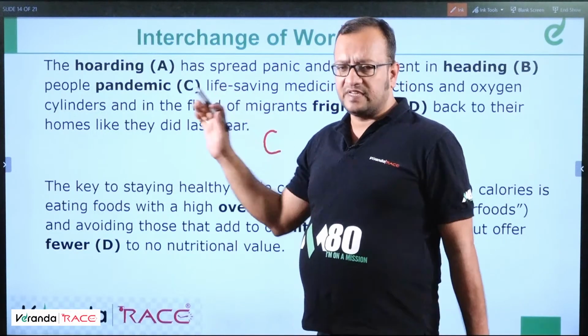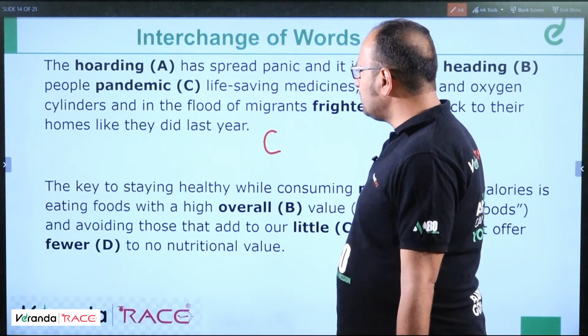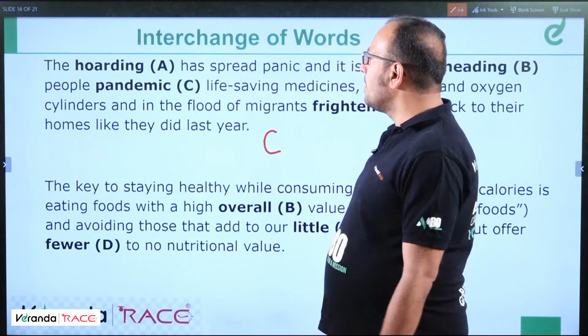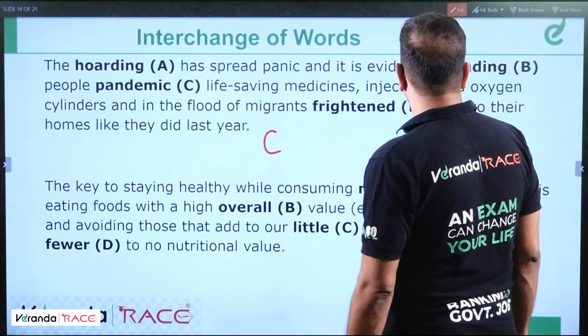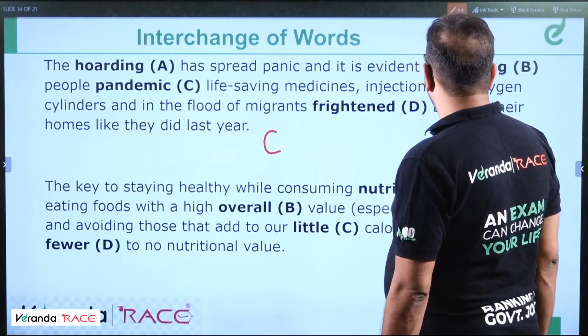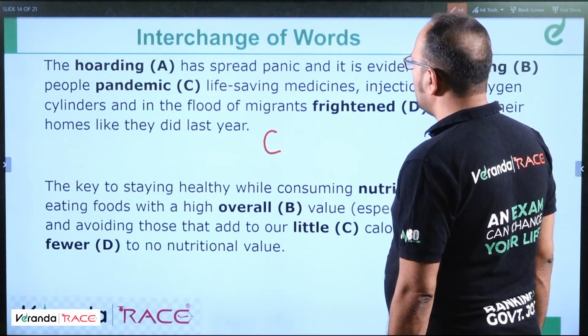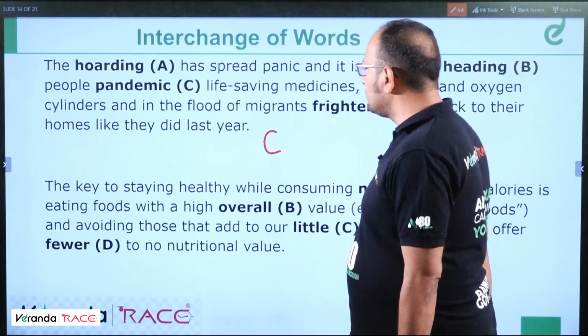I think it's an order of sentences, right? So how should it be ordered? In the place of A, C should come. So C should be the first word. The second word should be in the place of heading. What should come? In the place of A, C should come.